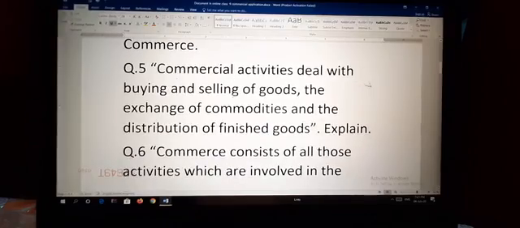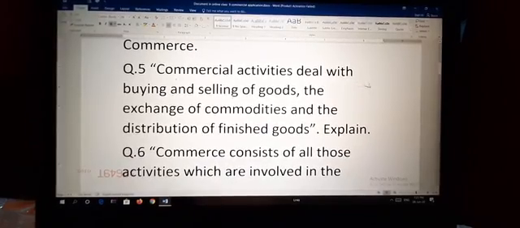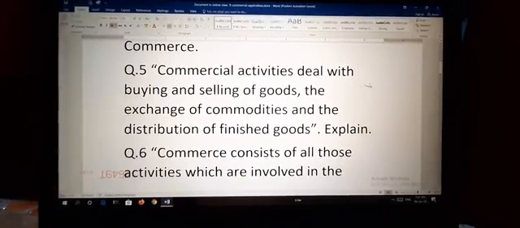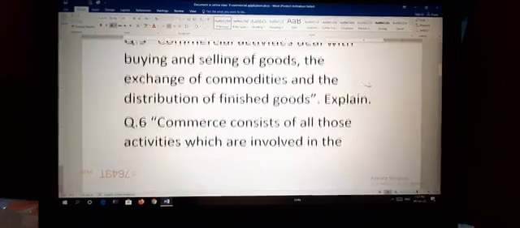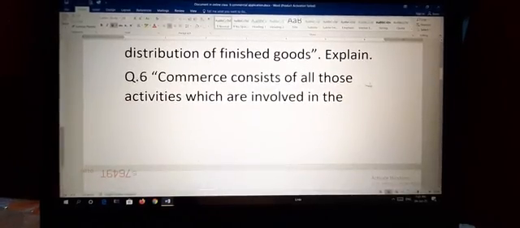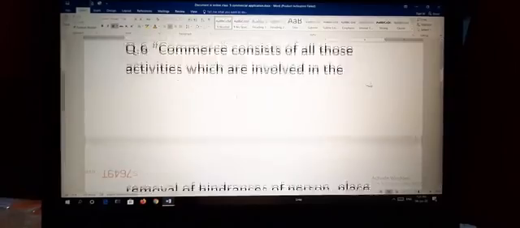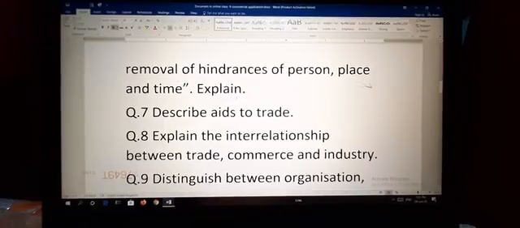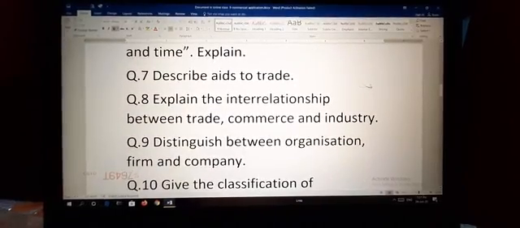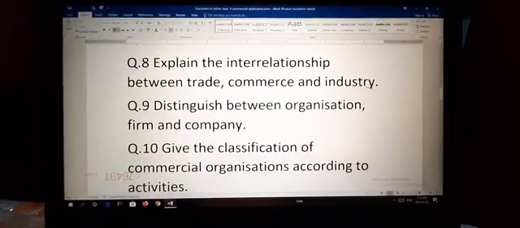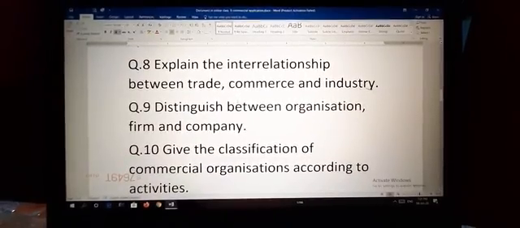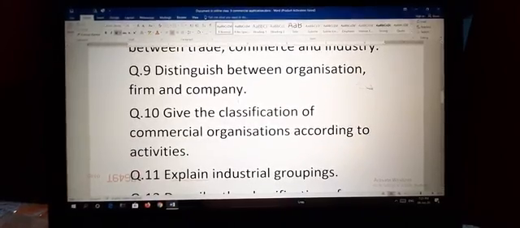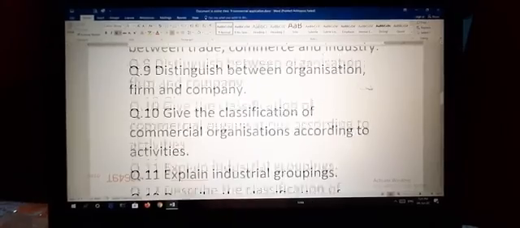Fifth, commercial activities deal with buying and selling of goods, the exchange of commodities and the distribution of finished goods. Explain. Sixth, commerce consists of all those activities which are involved in the removal of hindrances of person, place and time. Explain. Seventh, describe aids to trade. Eighth, explain the interrelationship between trade, commerce and industry. Ninth, distinguish between organization, firm and company.